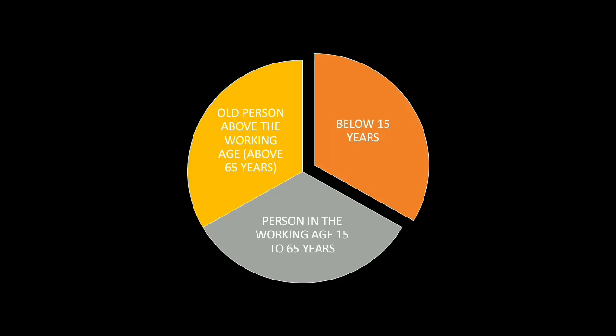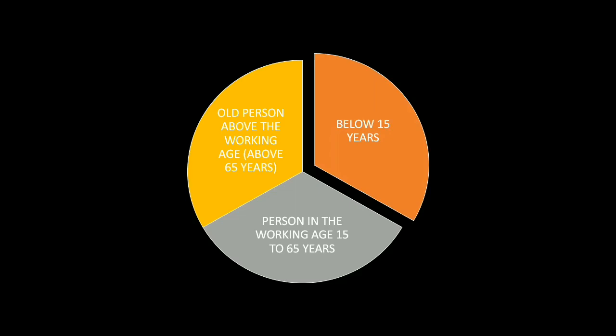Once a woman gets married, if she doesn't do any kind of productive office-based work and looks after the elderly parents, the children and her husband, then she will not come under the working population.